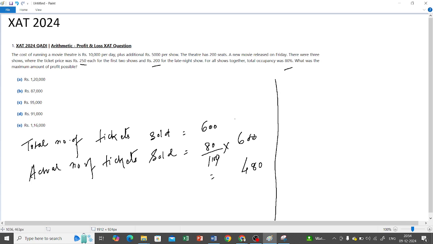And we have to maximize the profit. So for maximizing the profit, we have to maximize the SP. Now see, let us assume that for the first 2 shows, all the tickets have been sold, right? So this 480 can be broken as what? 200 plus 200, plus 80. So these 2 slots can be taken as the first 2 shows, and the last one can be taken as the late night show, right?